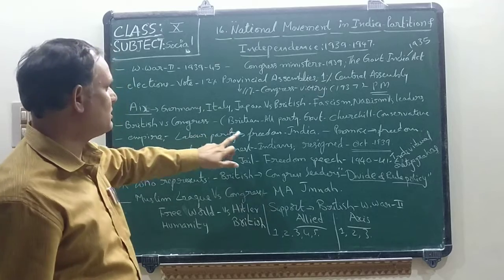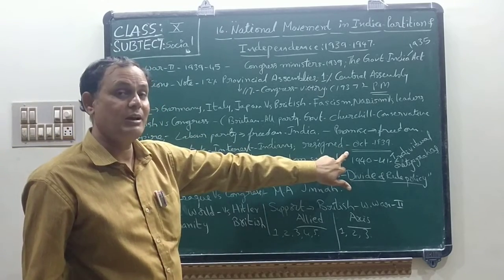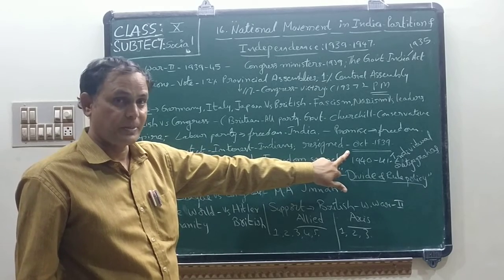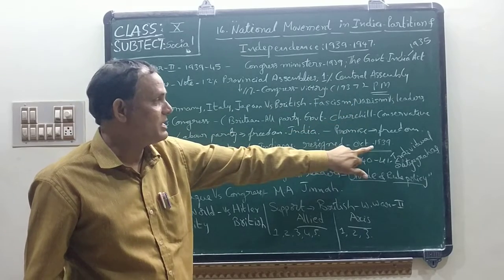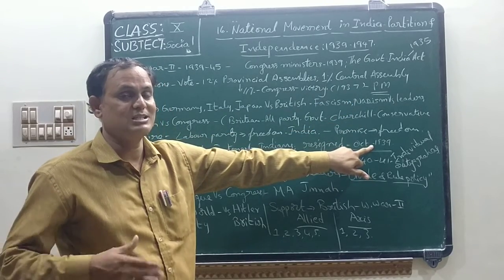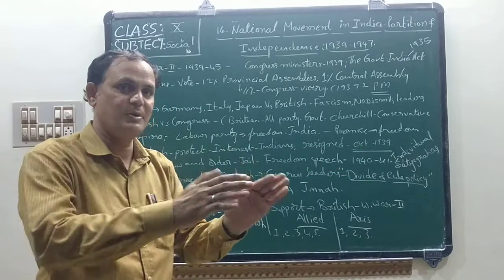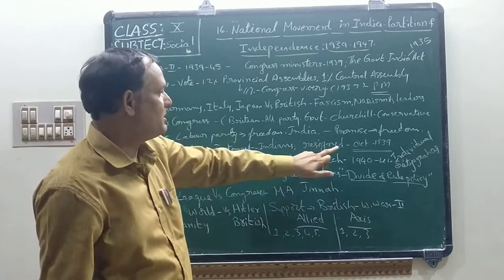They were elected as ministers in 1937, and in October 1939 they resigned, all ministers resigned. Why? Because the Britishers did not want to give independence to our country after the war. So that was the main cause.